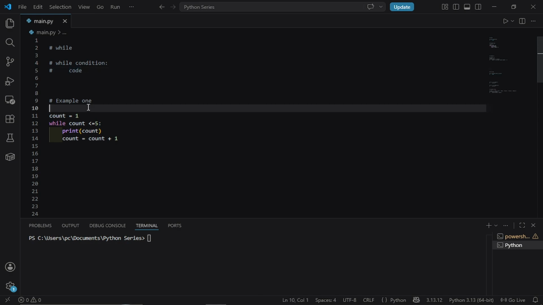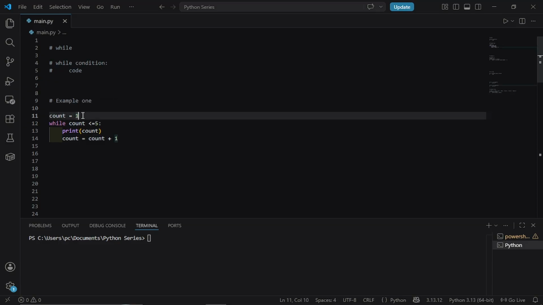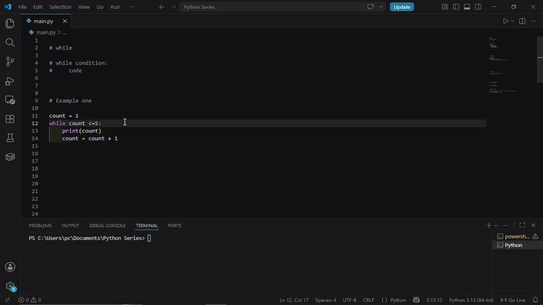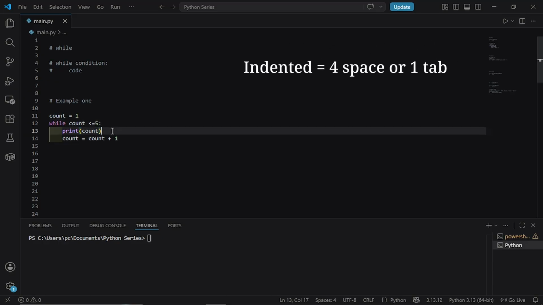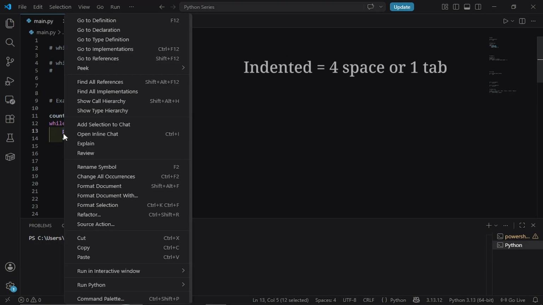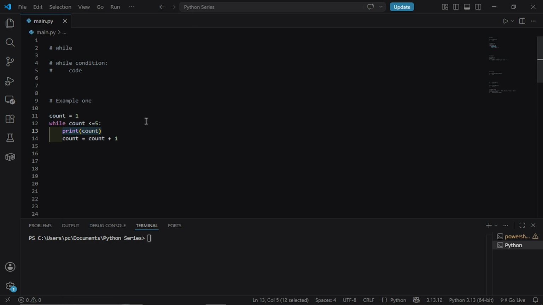Imagine you want to count from 1 to 5. You create a variable called count and set it equal to 1. This is your starting point. You need this before the loop even begins. You write while count is less than or equal to 5, colon. This is your condition. Python is going to check this before every single run of the loop. Indented, you write whatever you want to happen. In this case, maybe you want to show the number somehow.